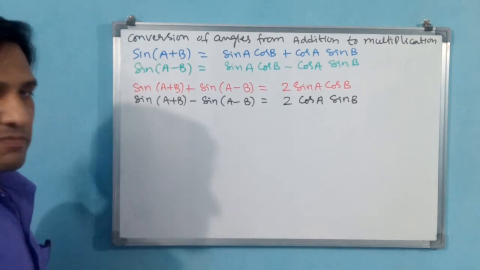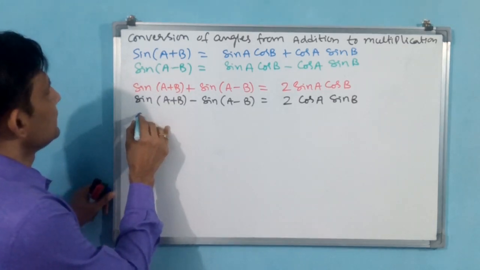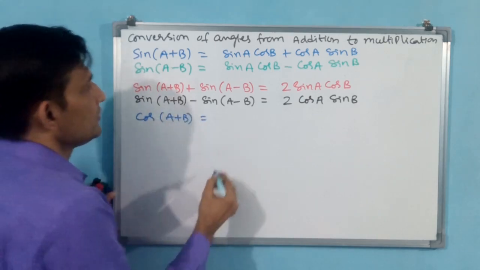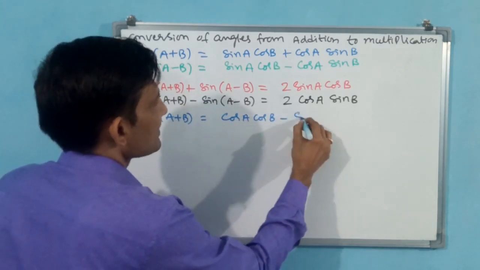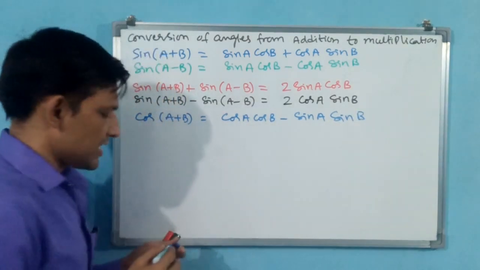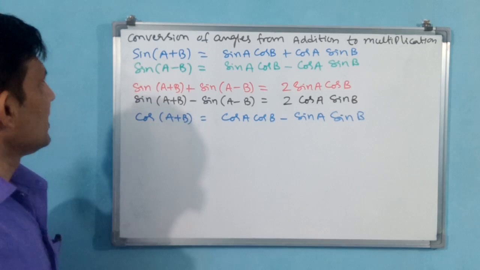Cos of a plus b. We write cos of a plus b is equal to cos a cos b minus sin a sin b. You understand, na? Cos a cos b minus sin a sin b for cos.